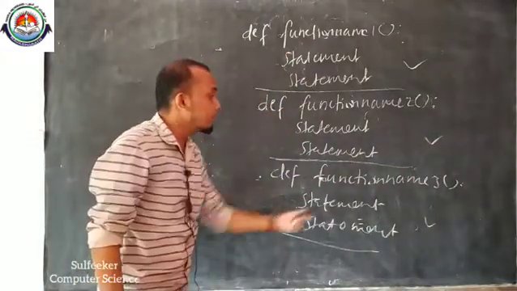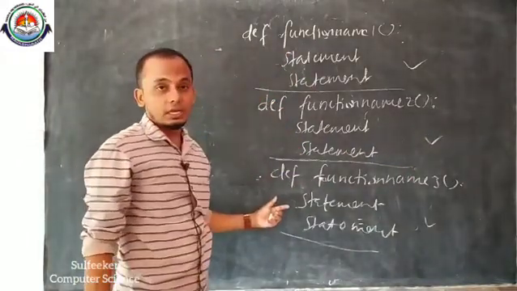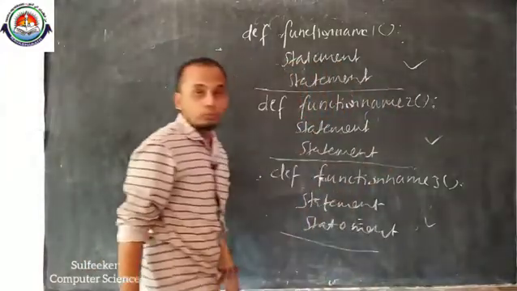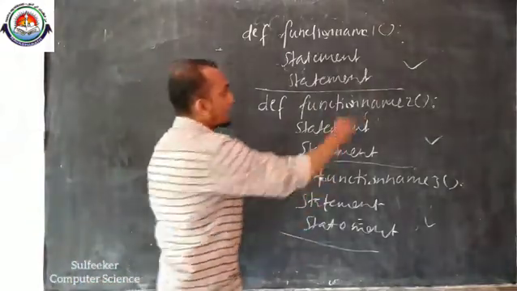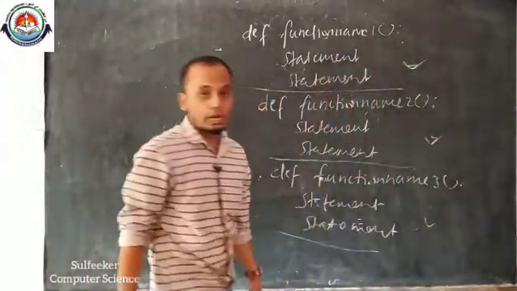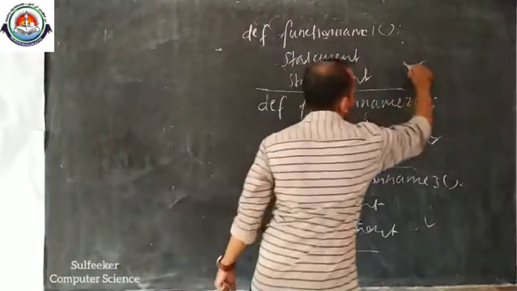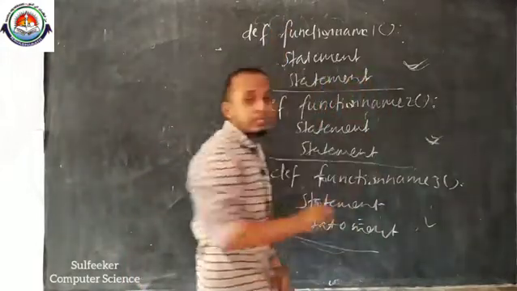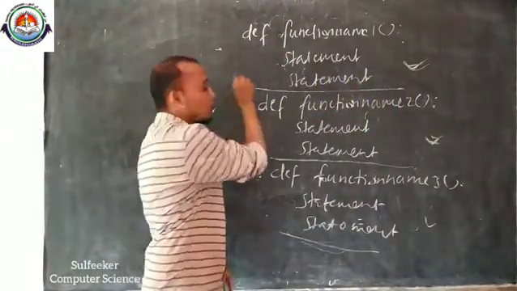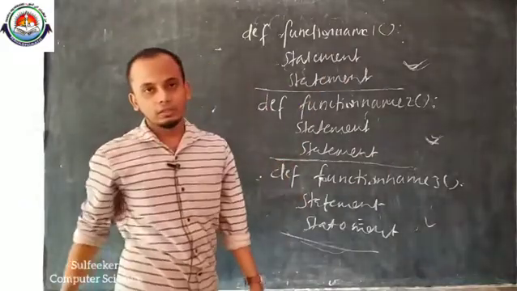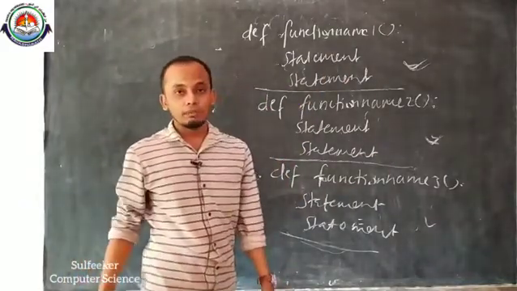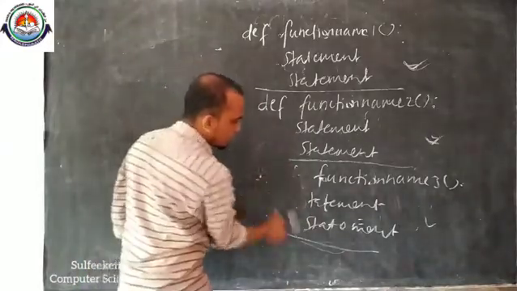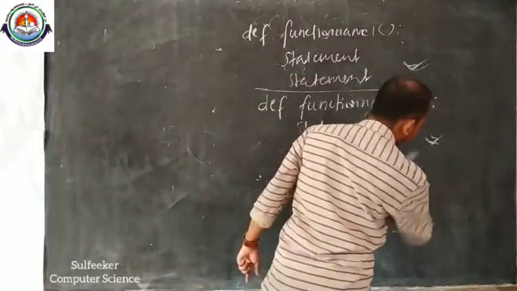Okay, suppose this is a big project. These entire functions are a big project. Then that big project can be divided into different functions, and each function can be distributed to different programmers. Those programmers can solve their own functions, and finally they can integrate these three functions into a single program or single project, and finally we will get the result of this entire project or program. That is the main advantage of functions.